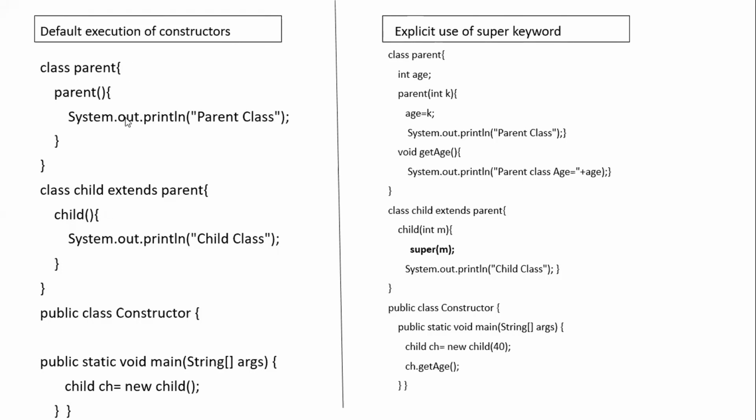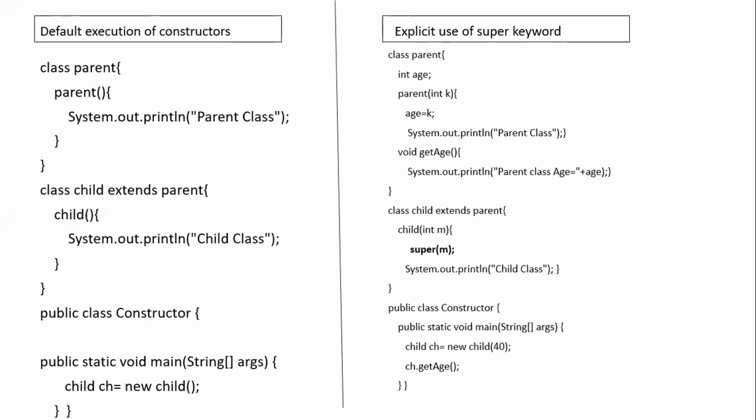What is the program? What is the output for a default execution of constructors? What will be the output? Parent class, then child class. Yatam is saying only child class. Why, Yatam? First it will print the parent class, then it will go for the child class. Don't get confused, because your child class will have a default constructor for the parent class. Yes, beautiful answers. I'm happy with the answers.